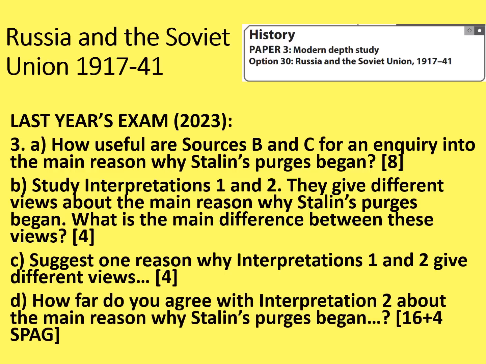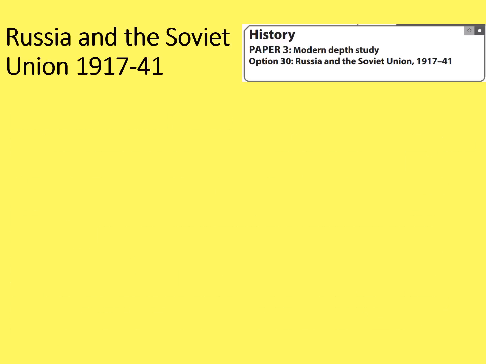And then part D. How far do you agree with interpretation 2 about the main reason why Stalin's purges began? It's really important with this question that you are comparing the interpretations and how far you agree with them, rather than just writing about what you know about that particular inquiry. You must be comparing the interpretations to get the marks. This is worth 20 marks in total, with 4 marks for spelling, punctuation and grammar. So let's consider what has appeared repeatedly.